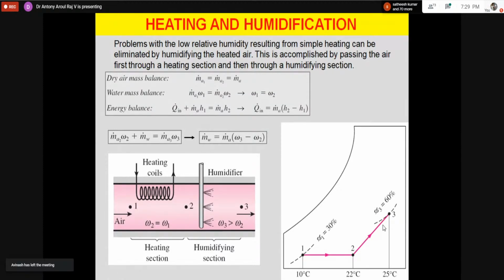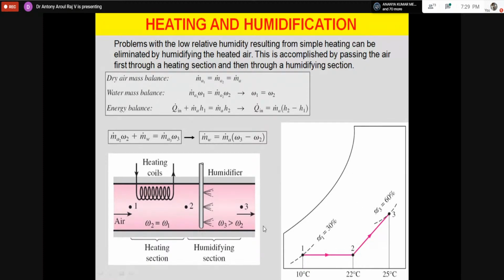RH tells you about the moisture adding potential of the air. Suppose I am trying to add humidity at this point, you know that the moisture adding potential will be very much lesser. So what I am doing, first I am heating it. When I am heating it, what happens? The moisture adding potential increases. Already I told you in a term. So the moisture adding potential is now higher.